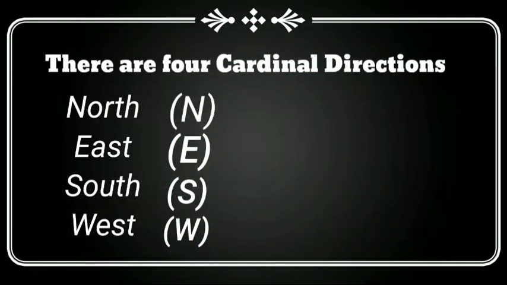There are 4 cardinal directions: north, east, south and west. North is represented by N, east is represented by E, south is represented by S and west is represented by W. Now you will see how to locate these directions with the help of rising sun.